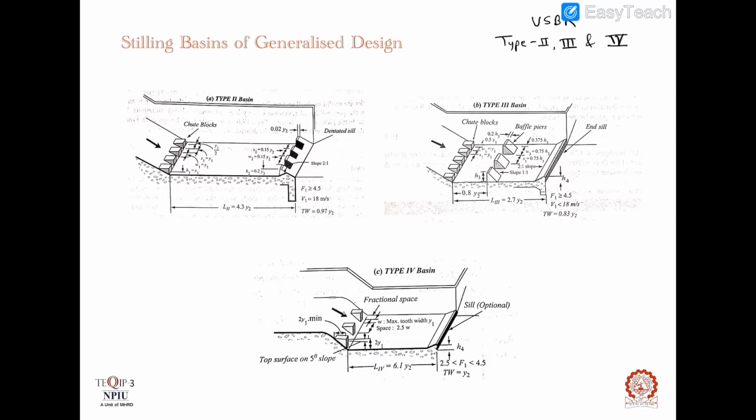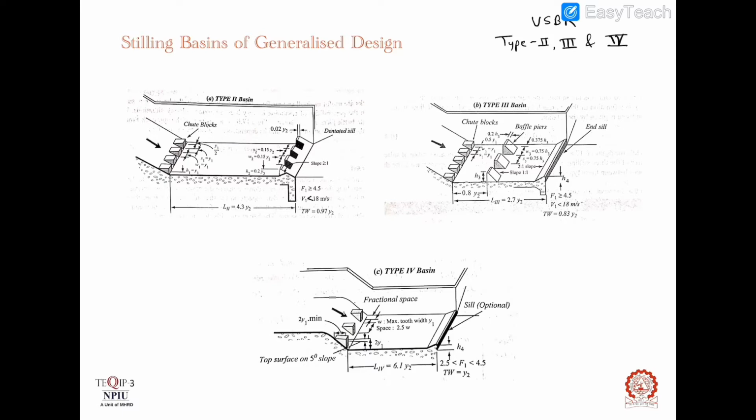The USBR basin type 2 to 4 include many appurtenances such as chute blocks, baffle piers, and end sill, and cause forced hydraulic jump to take place within the confines of the basin. These basins are of smaller dimensions than that of an equivalent type 1 basin.